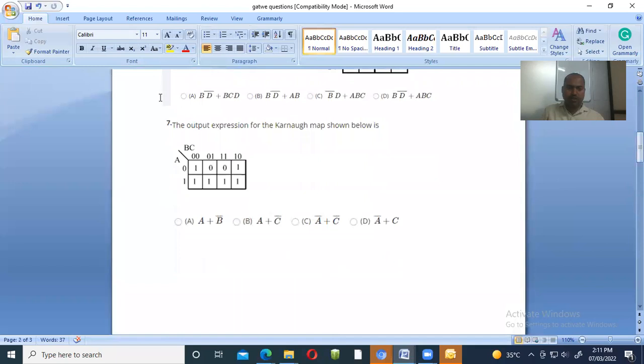After all, we have to see the output expression for the K-map shown below. Which is the equation for it? We have to work it out.